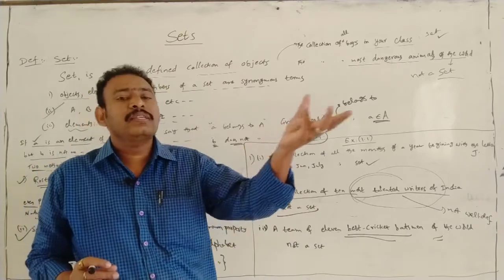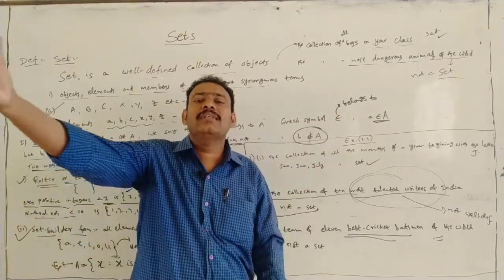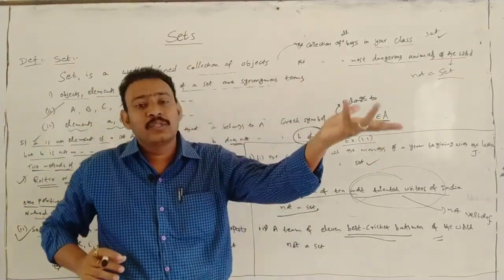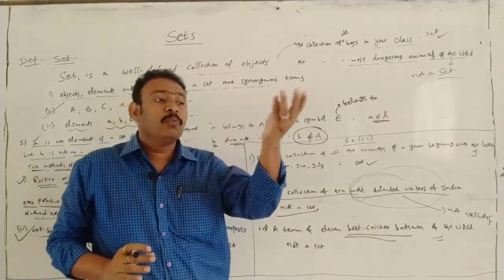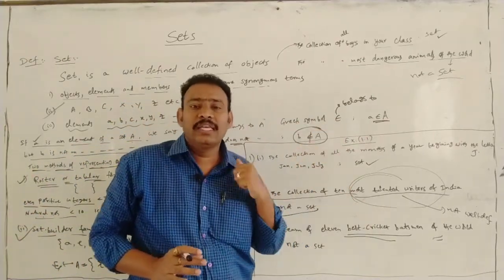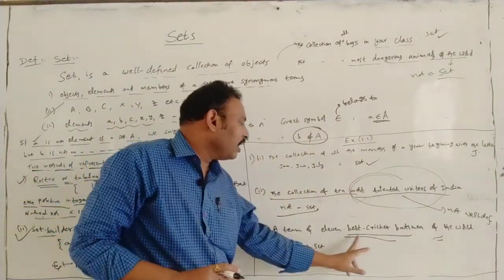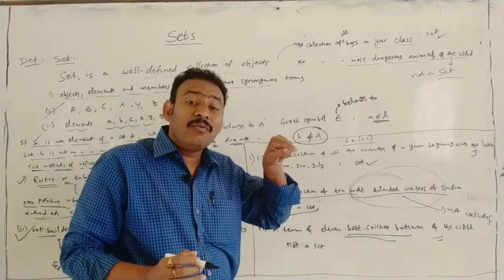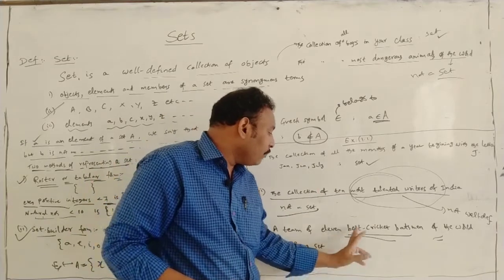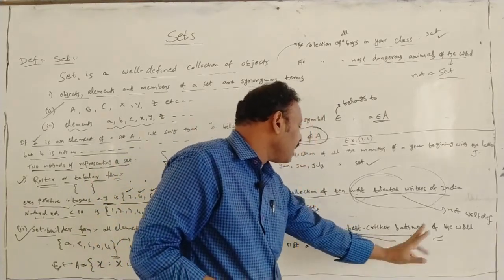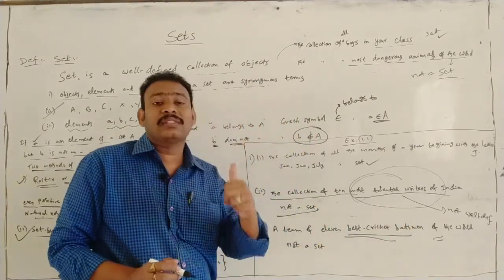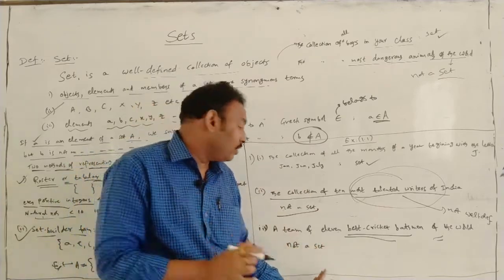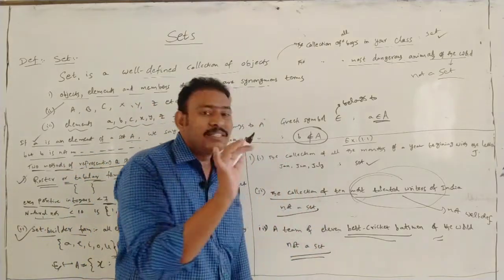One person may like Kohli, another Dhoni, another Pollard, one more Gayle. It is very difficult to identify. It is not a well-defined thing. 11 best cricket batsmen, hence it is not a set, students.